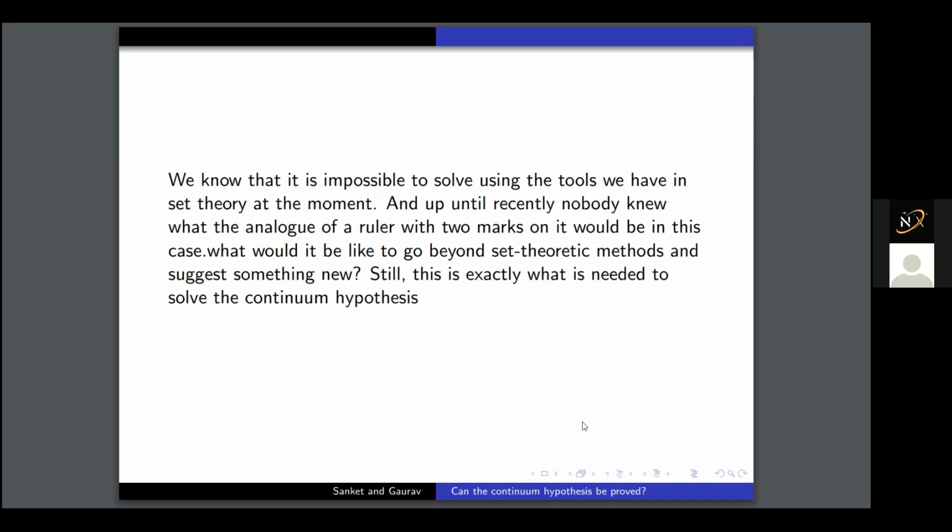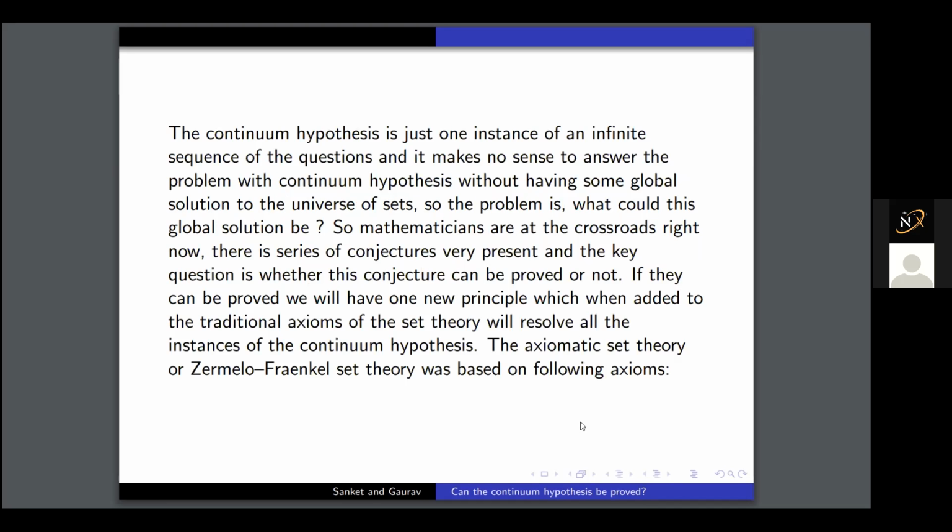There is a series of conjectures right now, and the key question is whether these conjectures can be proved or not. So the continuum hypothesis is one instance of an infinite sequence of questions, and it makes no sense to answer the problem of the continuum hypothesis without having some global solution to the universe of sets. So the problem is, what could this global solution be? So mathematicians are at a crossroads.